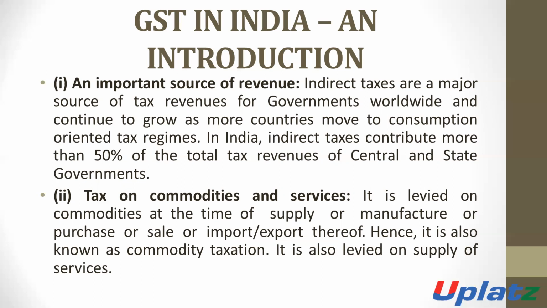In the case of indirect tax, it is applicable on different products, on consumption, on expenditure, and such amount of tax is paid by the consumer to the government. So this is one of the important sources of revenue to the government. Government earns a very high amount of revenue from such indirect tax.